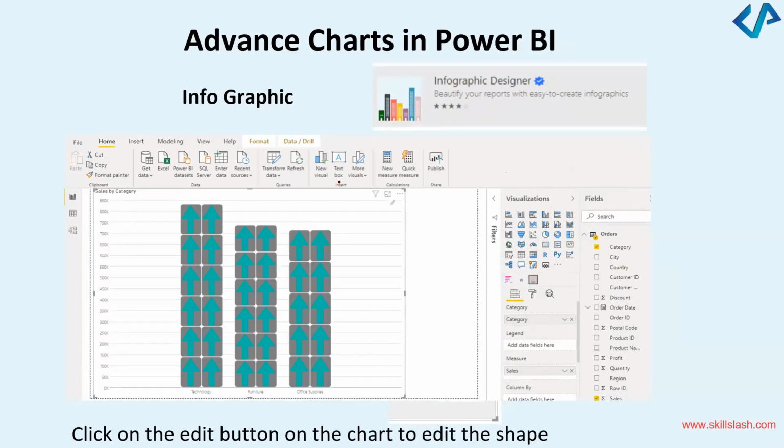You can choose from there and import it. This infographic designer custom visual will help you control the appearance of the list, the bar chart, the column chart, very precisely. You can do it with shapes, colors, and layouts. This is a very good tool which you can see embedded in Power BI. It's called the infographic designer.